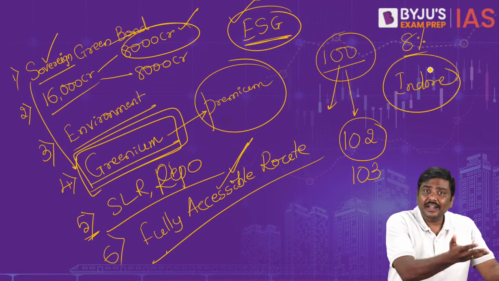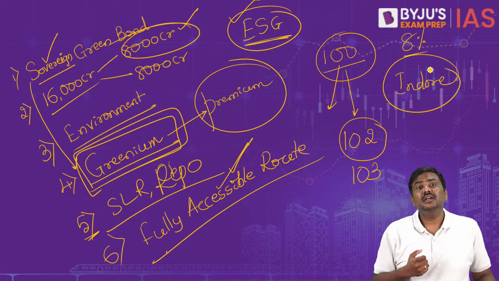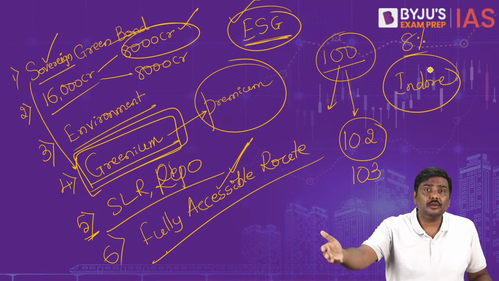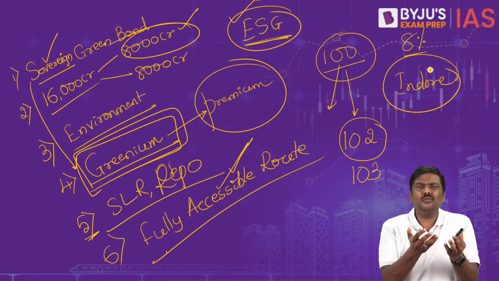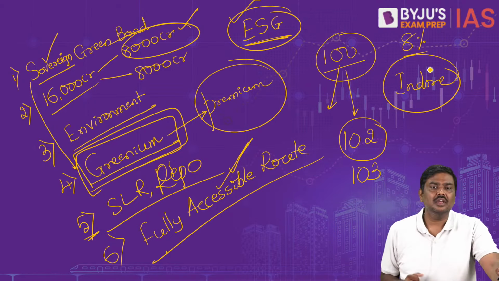Scheduled commercial banks, it is 9%. For payment banks, it is 15%. Right? For the public sector banks, it is 12%. So from one type of bank to another type of bank, capital requirements will keep on changing. Okay?